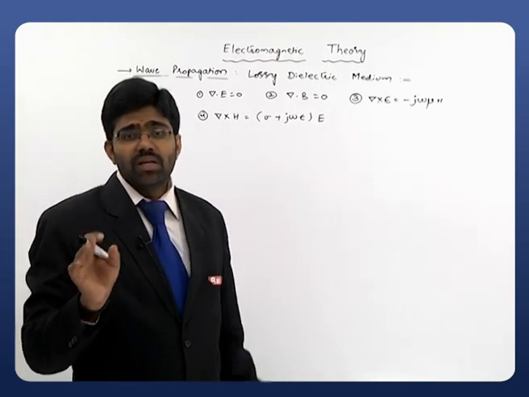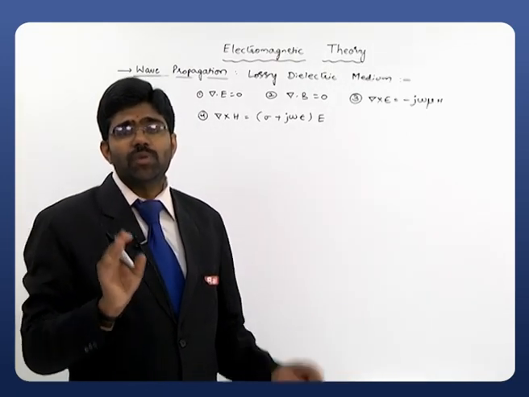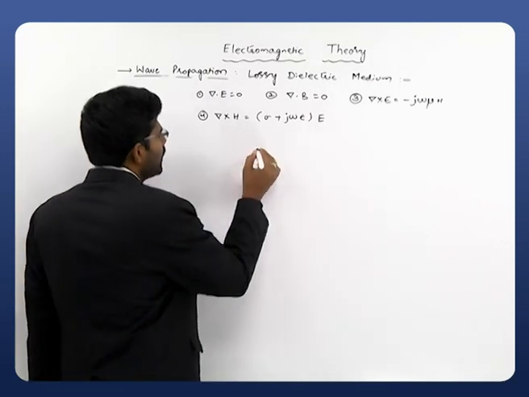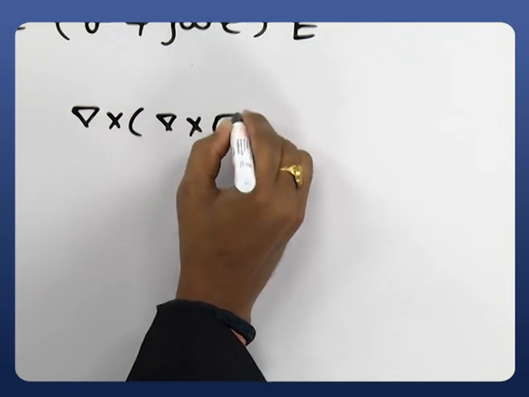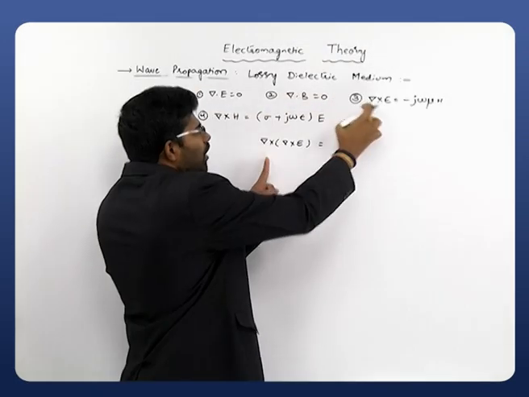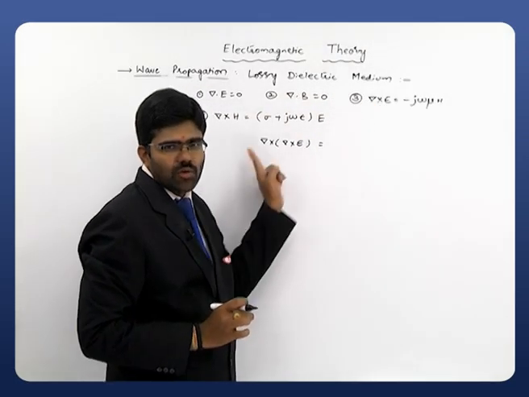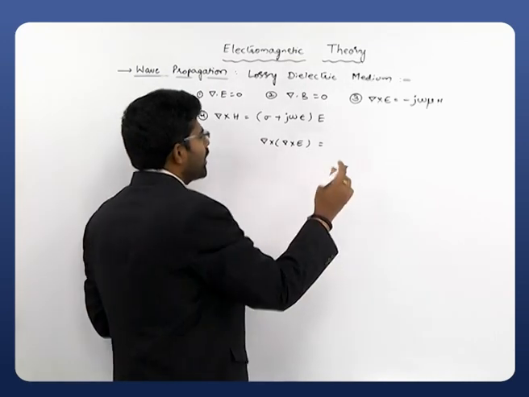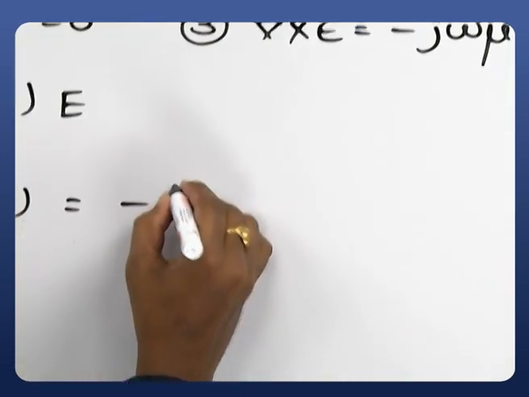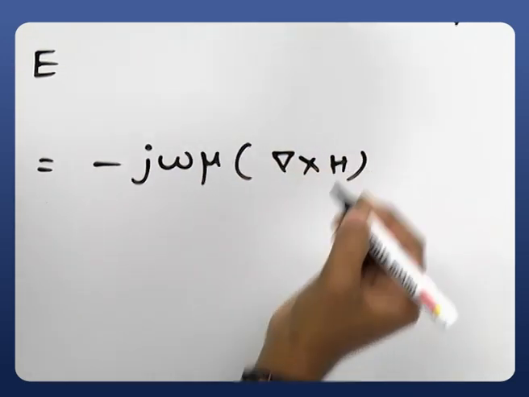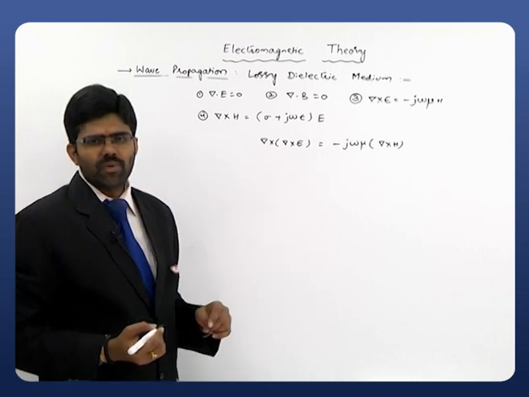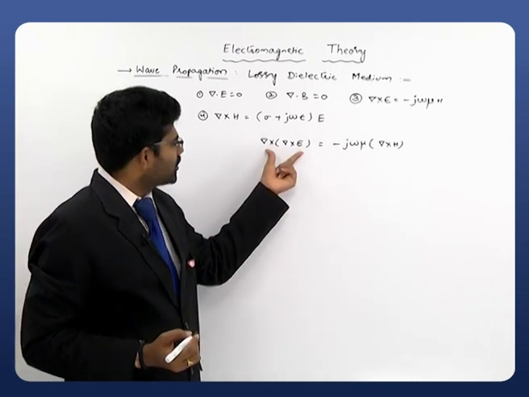Simply remember, curl will be applied on both sides for our equation 3. That simply can be written as del cross del cross E, as I am applying a curl on both sides. So that's the left hand side now applied. Right hand side also I will write, j omega mu can be treated as constant, simply it is del cross H. So just apply curl on both sides. Now observe, it's a vector triple product.